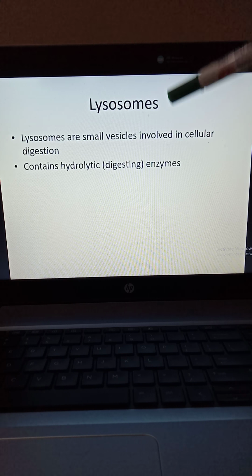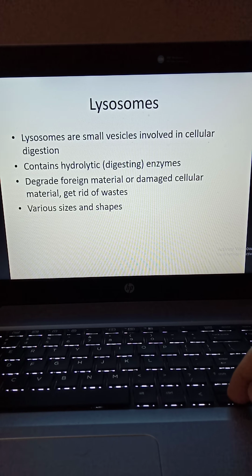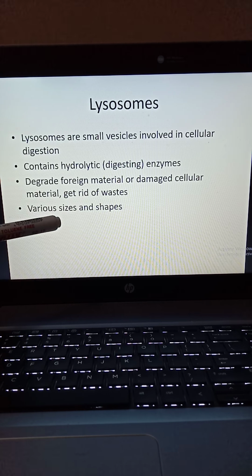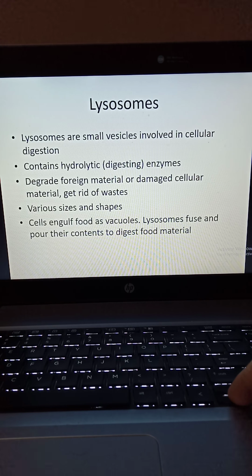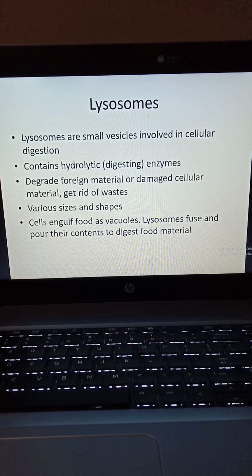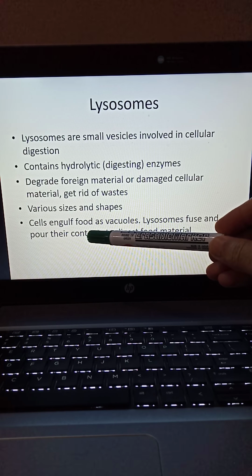Lysosomes also degrade certain other foreign material. That means they can also help the cells fight against certain invading molecules such as bacteria. And these lysosomes are also involved in the breakdown of waste. Lysosomes have different sizes and come in different shapes depending upon the type of the cell they belong to and how they digest some material or food, for example.